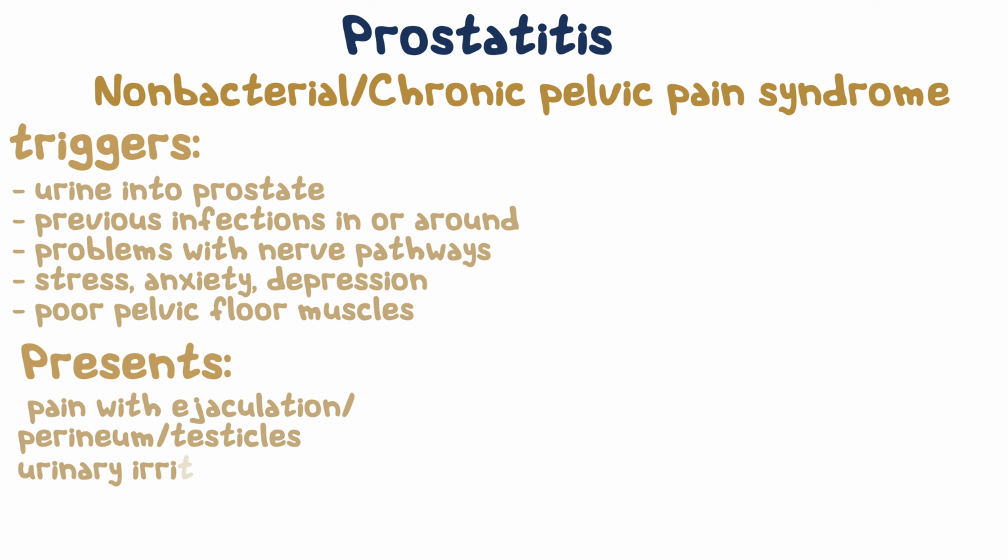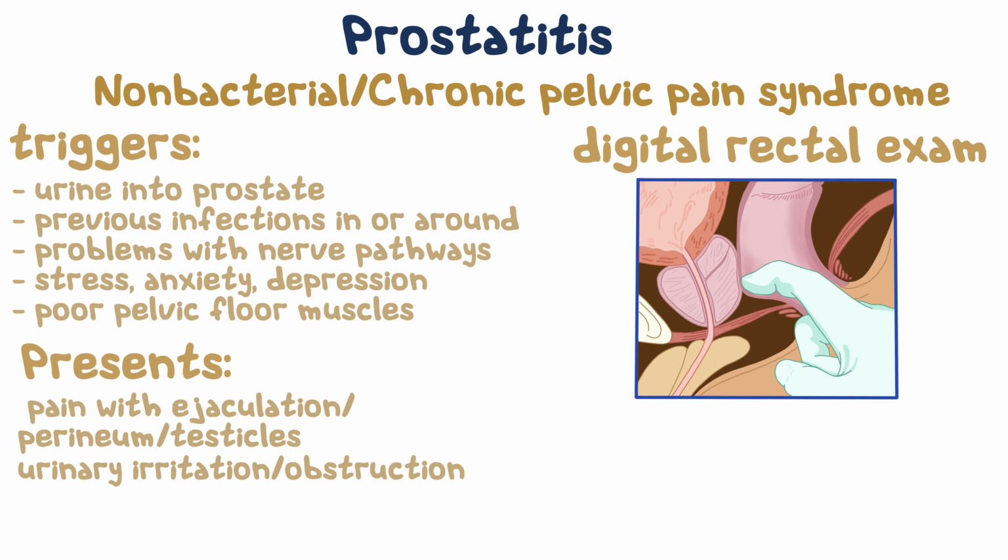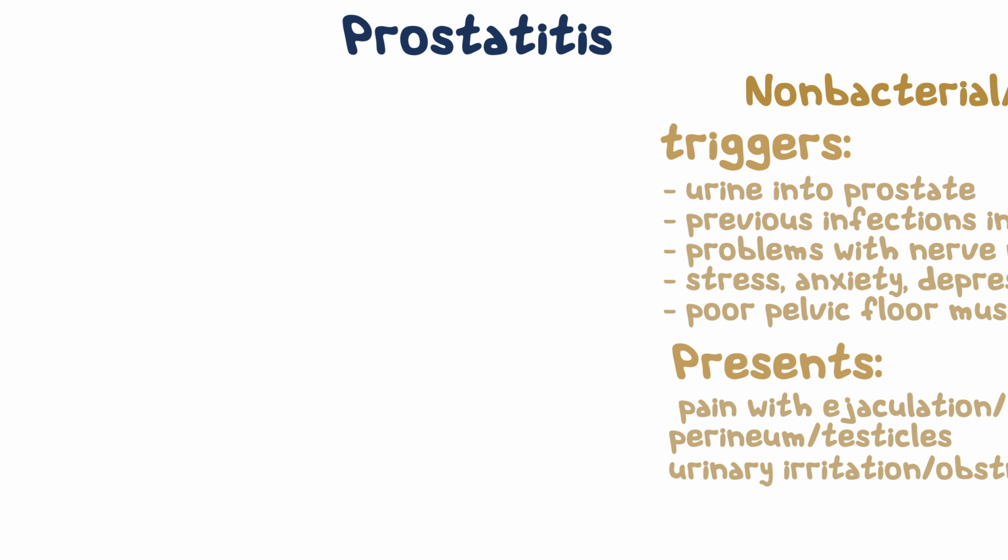Symptoms of urinary irritation or obstruction may also be present. On digital rectal examination, the prostate may be tender, but usually is not boggy or swollen. Clinically, inflammatory and non-inflammatory types of chronic pelvic pain syndrome are similar.